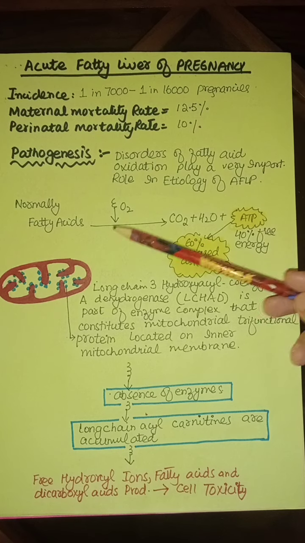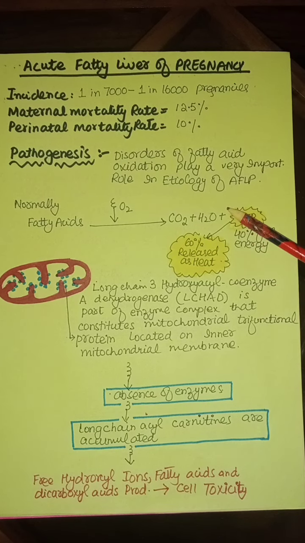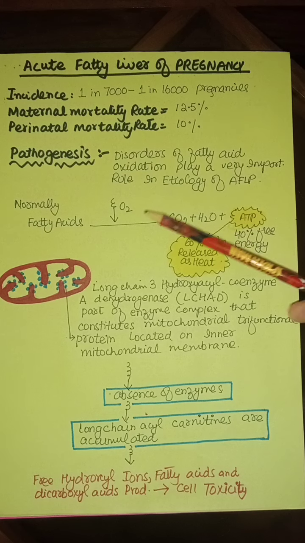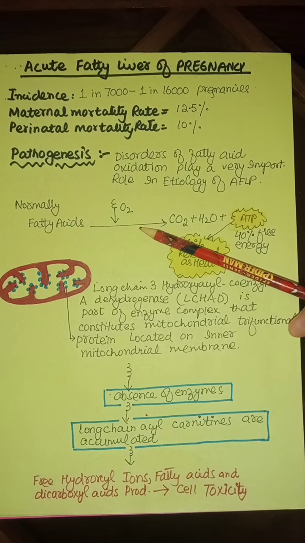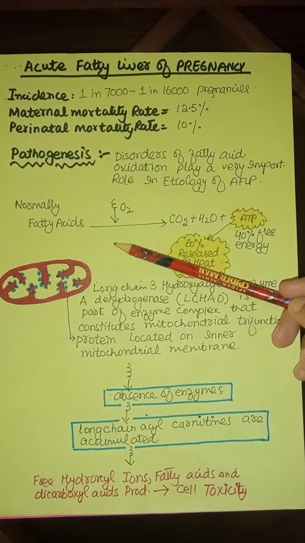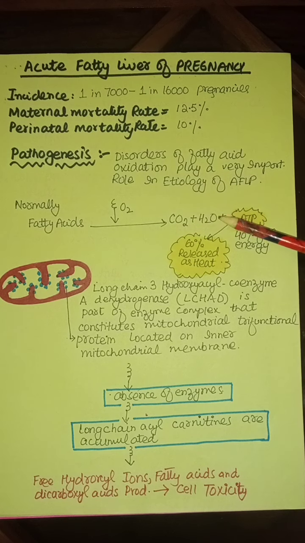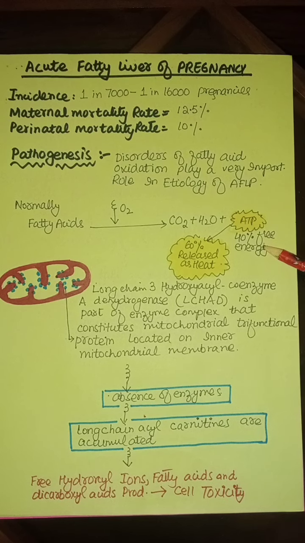The pathogenesis is that in a normal liver, the fatty acids are converted into carbon dioxide and water in the presence of oxygen. मतलब oxidative pathway होता है जिसकी वजह से fatty acids are converted into carbon dioxide and water, and 40% of the energy is stored in the mitochondria as ATP, and 60% of the energy is released as heat. This is the normal mechanism.